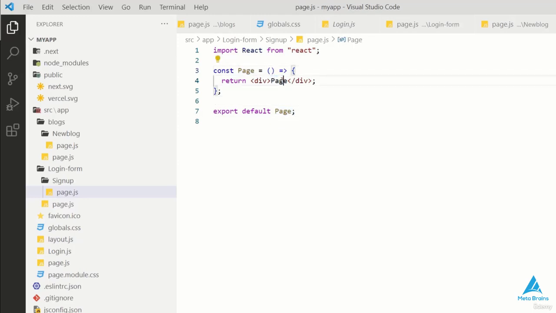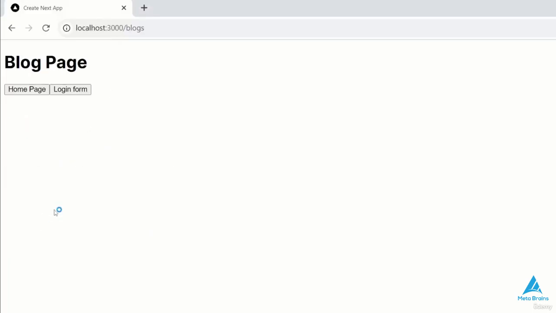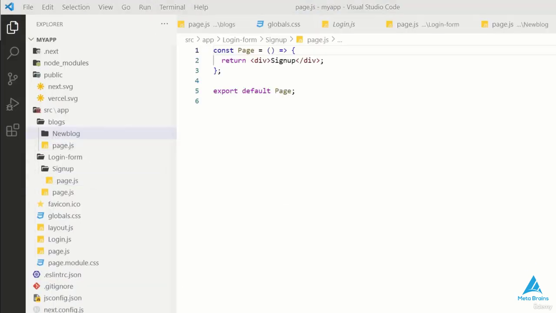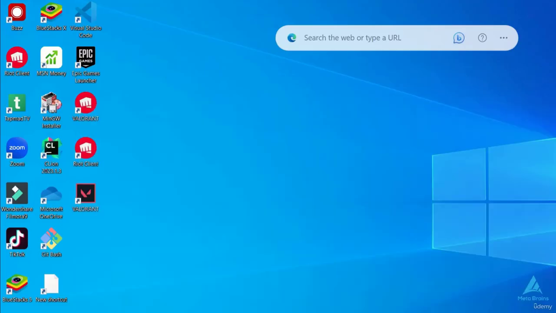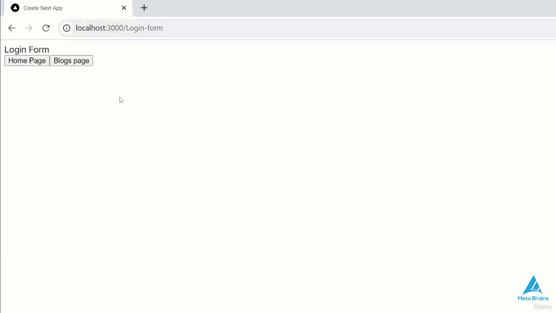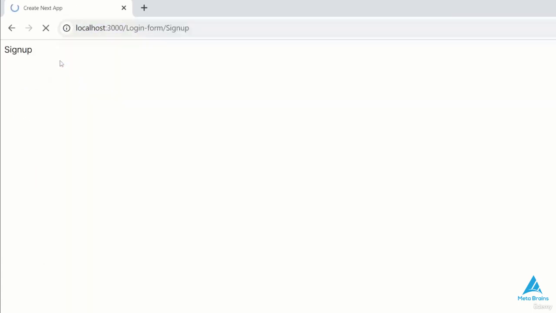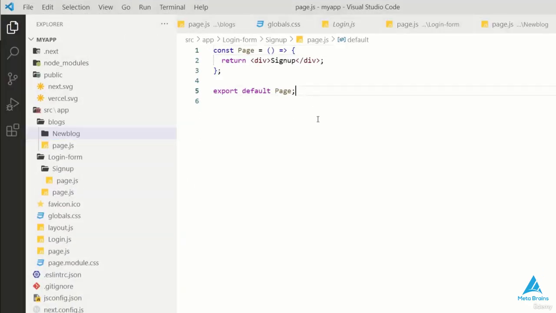After saving it, I'll select the sign-up page and sign in. If I go to the blog page, there is nothing here. I have the new blog. I've been writing a lot of things inside it. Now I'll open the login form. After that, I'll open the dynamic routing page. I'll go to the sign up page. I should put it here. And now I've put the sign up file.